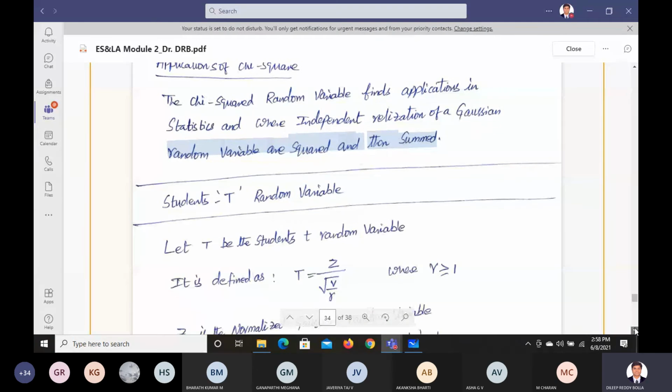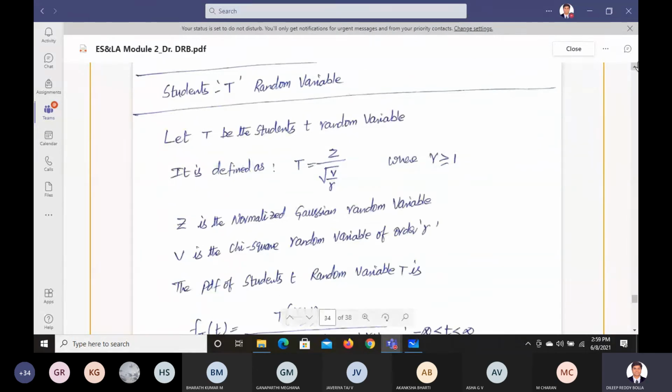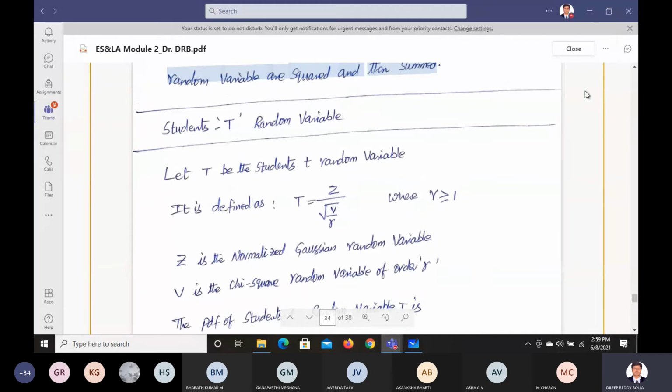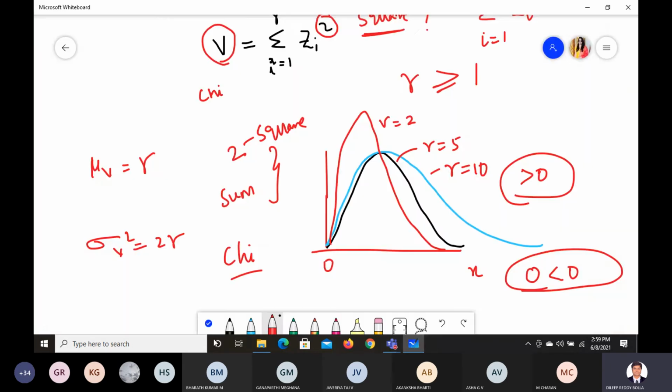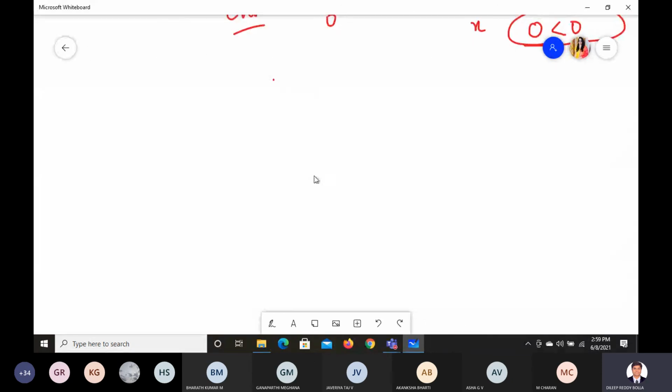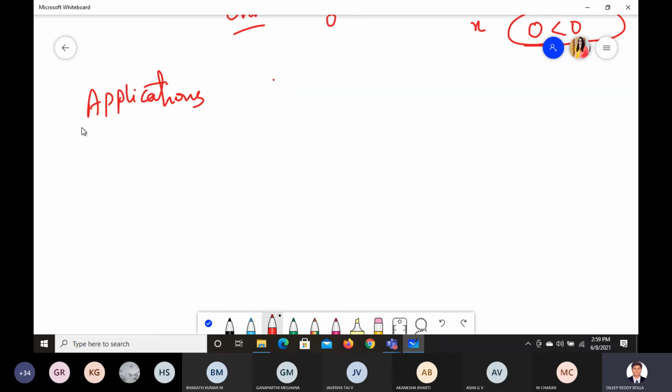So after that, what is the second application? Student's T random variable. From here we'll continue in the next class. Student's T random variable, chi-square test, and what else we have. If you see the syllabus, we'll understand. Just a second, let it load. Yeah, so from next class onwards, we'll see the application perspective of what we have learned, the applications of this, followed by chi-square test.